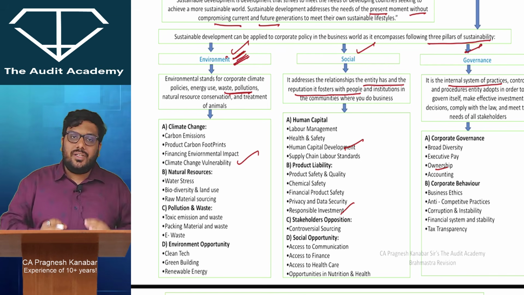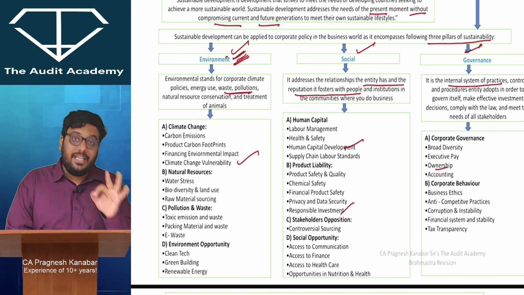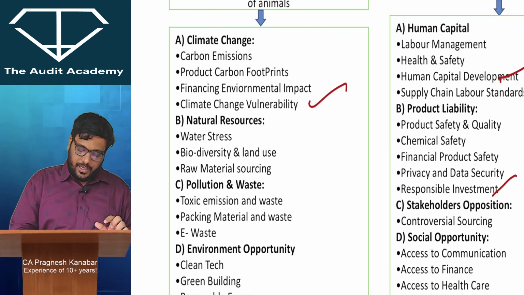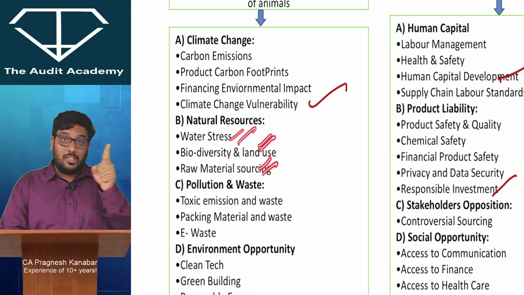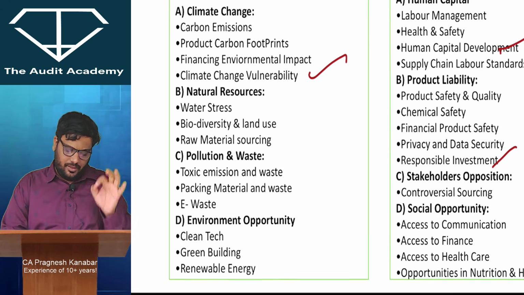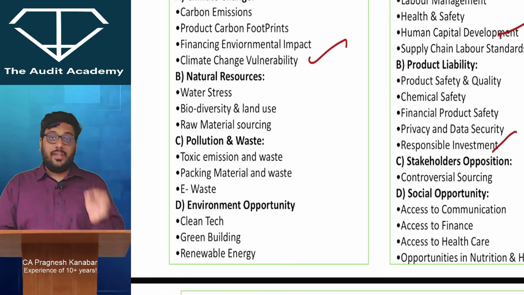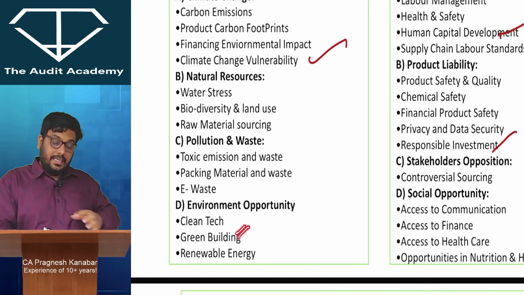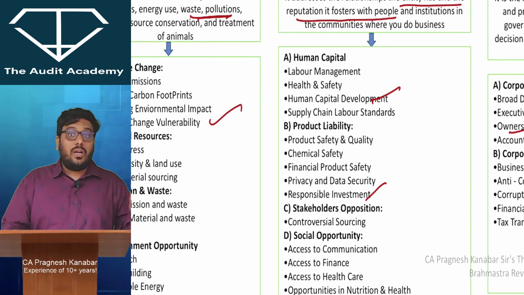Please don't just read the theory. Try to understand this in the practical world also. I am reading everything fast. Carbon emission, product carbon footprints, anything with respect to carbon emissions. Environmental impact, how climate change will affect your business. Water stress, land use, raw material sourcing responsibly. Toxic emission, waste, packaging material waste, e-waste. Environment opportunity: using proper technology, digital use, I am not using paper. Green building and renewable sources which you can use again and again, like solar energy.